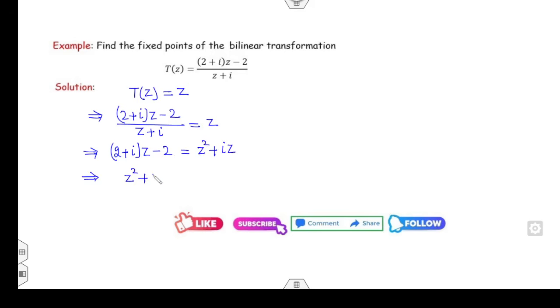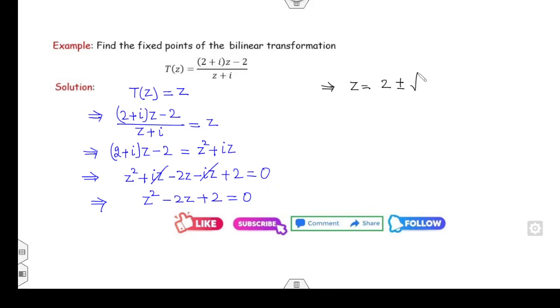Z square plus iota z minus 2z minus iota z plus 2 is equal to 0. Iota z and iota z will be cancelled out. Z square minus 2z plus 2 is equal to 0. Can you factor them? Which is equal to minus b plus minus square root of b square minus 4ac divided by 2a.